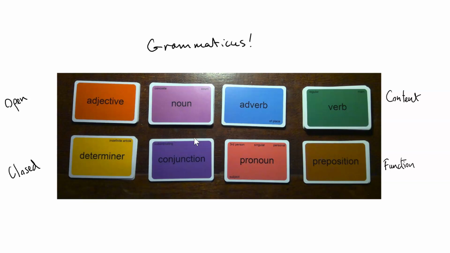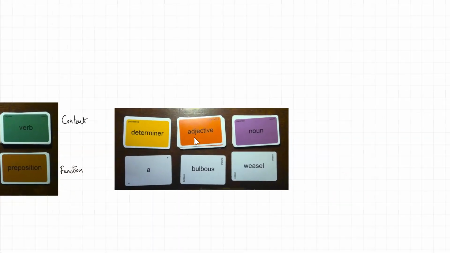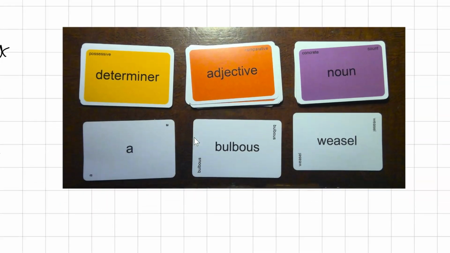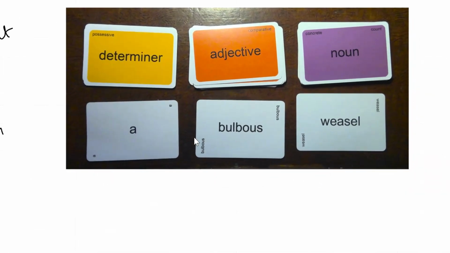Let's just take 3 of these. Let's just take determiner, adjective, and noun. Now, this isn't the only way you can make a noun phrase, but it's the classic way. And here would be an example: a bulbous weasel. Bulbous meaning like a bulb. A bulbous weasel. Let's just write that out.